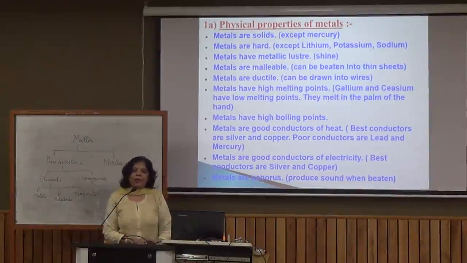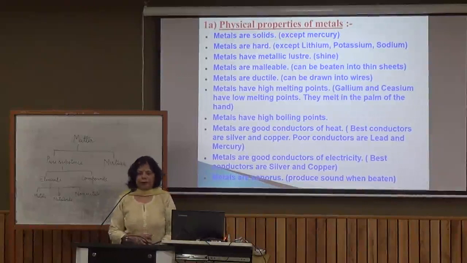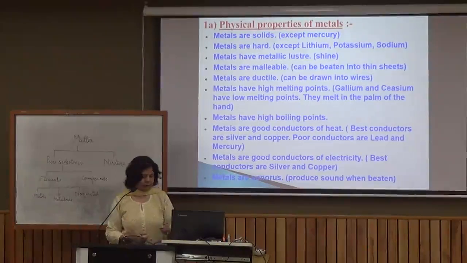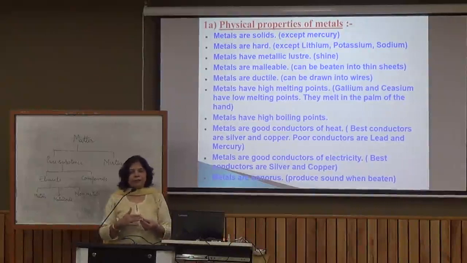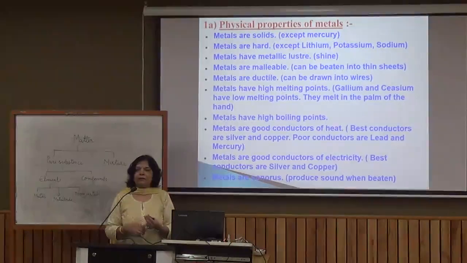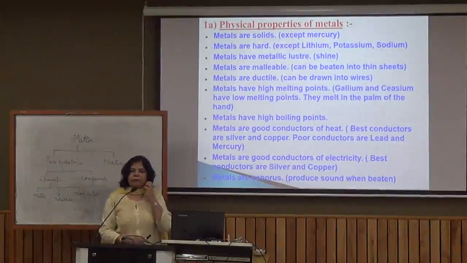Then metals are malleable. Let us understand the meaning of malleable. What is malleability? If I take a metal piece, any metal piece, and hammer it, it does not break. Rather, it will change into a thinner sheet. If I go on beating it, it will go on becoming thinner and thinner. Such a property of metals, that they can be beaten into sheets, we call malleability, and we consider metals are malleable. Another property is ductility.